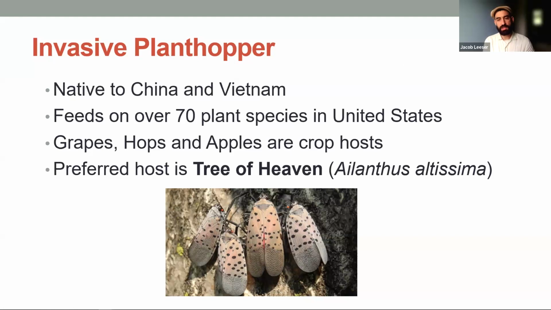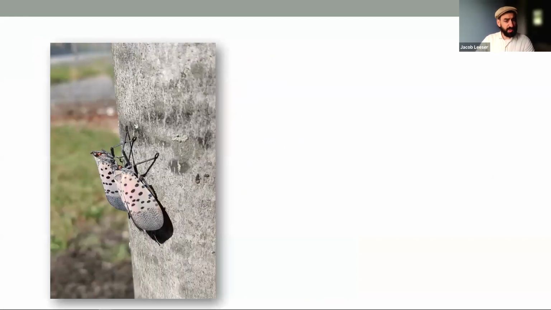The preferred host, the tree that they are thought to have evolved feeding on, is called Tree of Heaven. The scientific name, which I prefer to use, is Ailanthus altissima. This is what they look like.